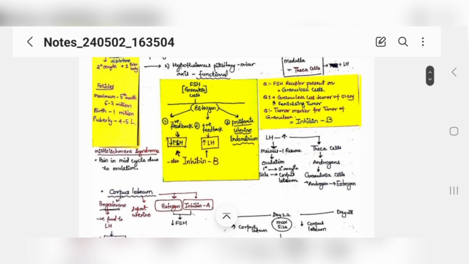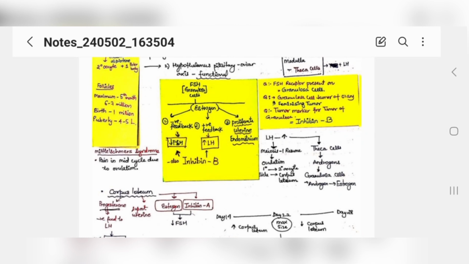Now what happens? Your LH, which is increasing, acts on theca cells, which will produce more androgens. These androgens go to granulosa cells, and there these androgens will be converted into estrogens. This is the basic menstrual cycle.